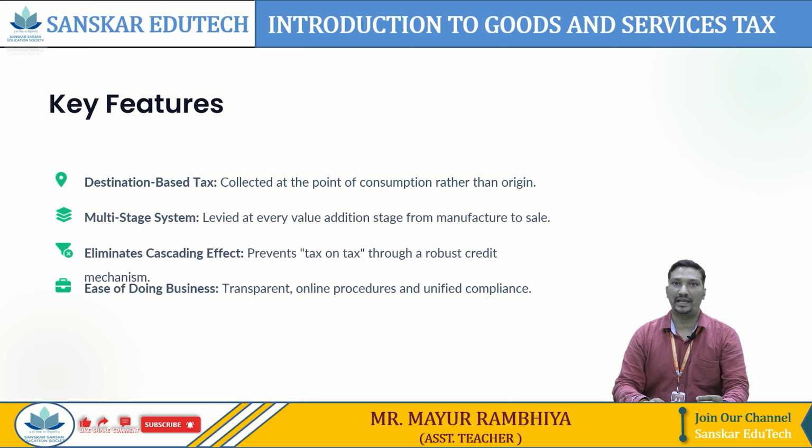Let's take an example here. Suppose two persons, Mr. A and Mr. B, are in Maharashtra and they are selling a product. Mr. A is selling a product to Mr. B. At that time, Mr. A will impose CGST as well as SGST on Mr. B. But suppose Mr. B is in Surat, or we can say in Gujarat, and Mr. A is in Maharashtra, so at that time Mr. A will impose IGST, which is Integrated Goods and Service Tax. So that's why we call it a destination based tax.